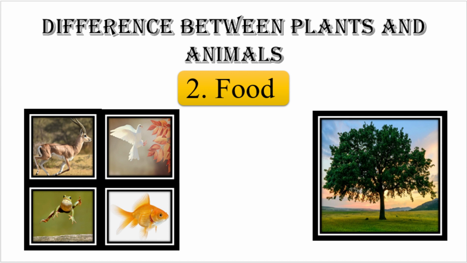It means that animals do not make their own food. They consume other animals or plants. Getting? In short, animals are heterotrophs while plants are autotrophs. Getting?